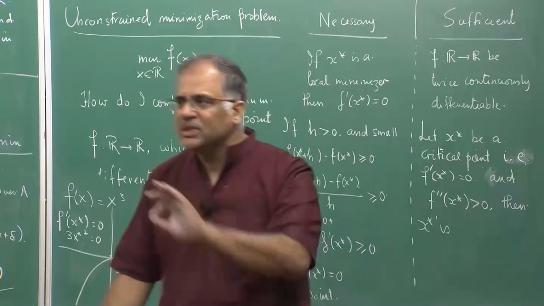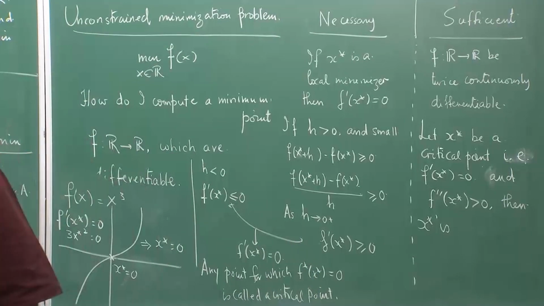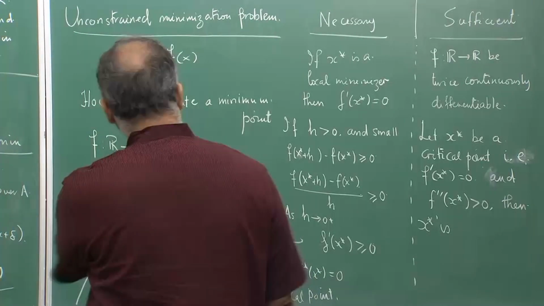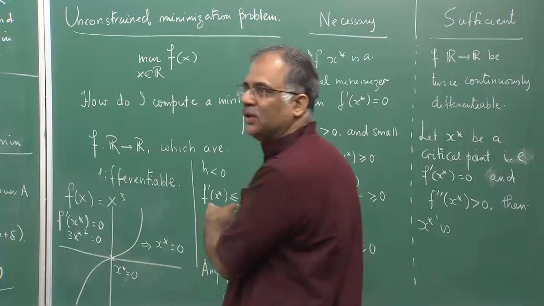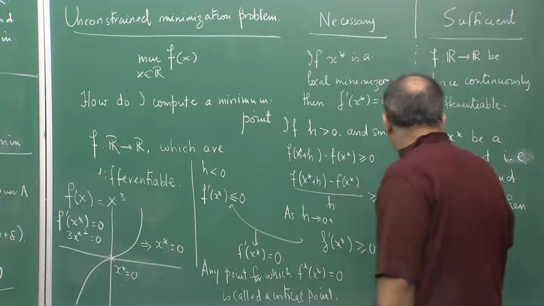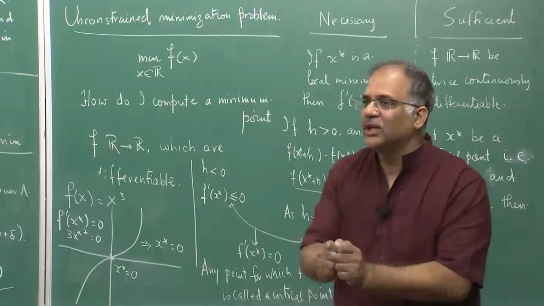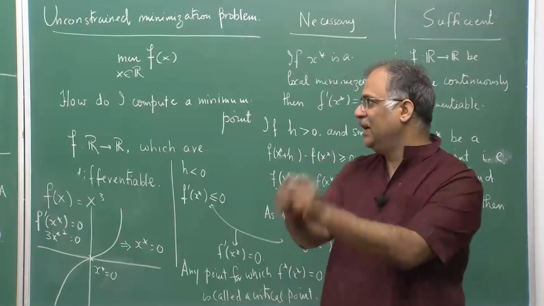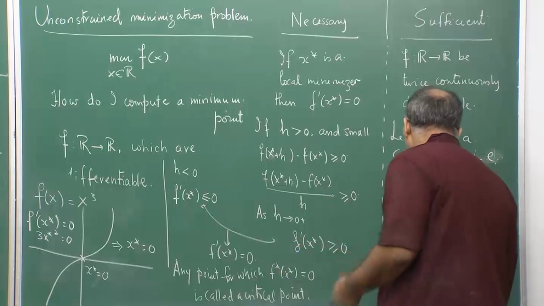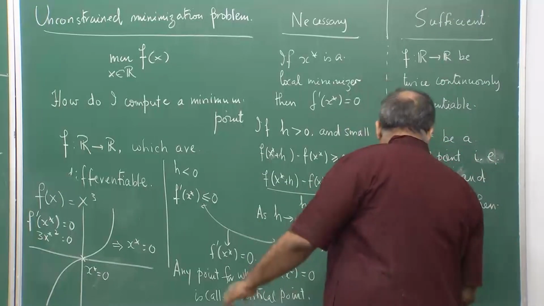This is a statement which is never given in any calculus classes. This is something important. This is the true nature of the local minima that you get. If you put this additional condition, you do not just get a local minimizer, you get a strict local minimizer, that additional stronger thing coming to you. It is a free gift actually.